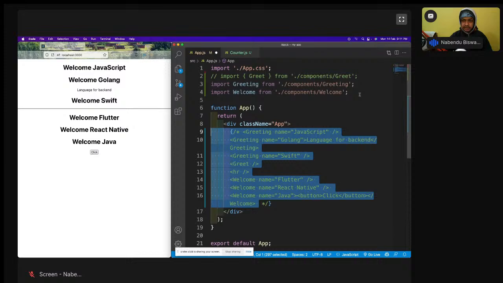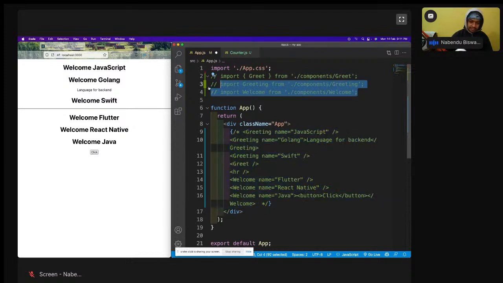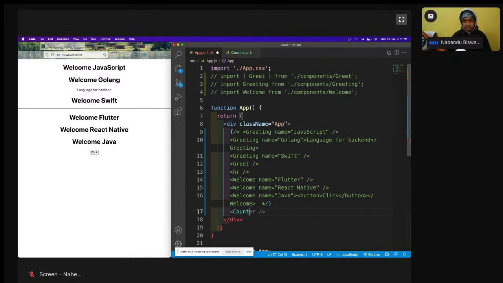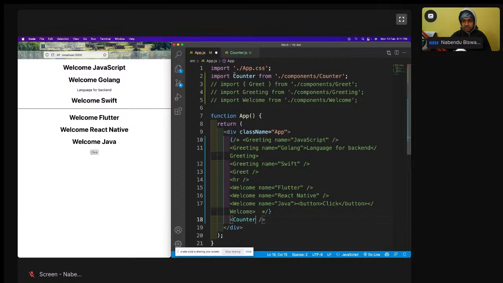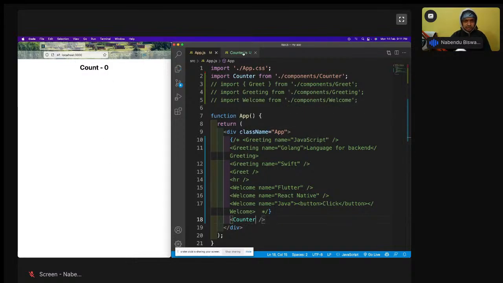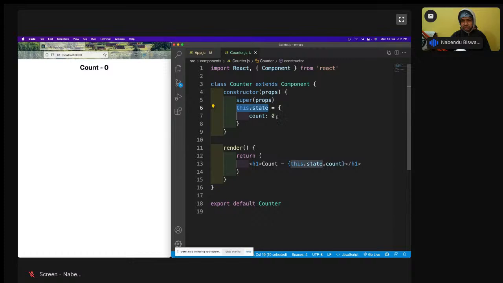We are going to require it later on, and we are going to have this counter not coming. So this is how we have to import it, save it, and a count of 0 has been shown. This is the state dot count. See this 0, this has been shown. Okay, this is how the count works, and means the state works.